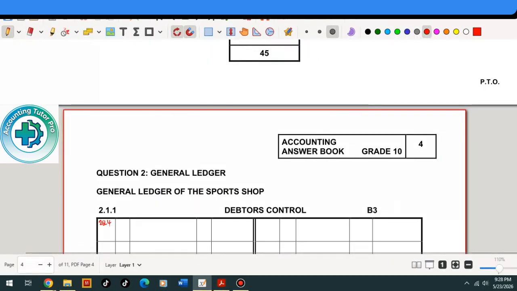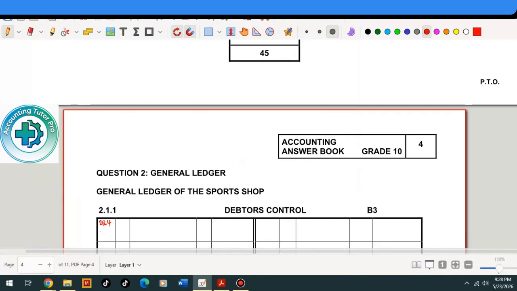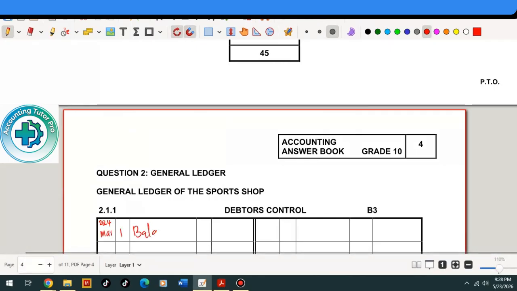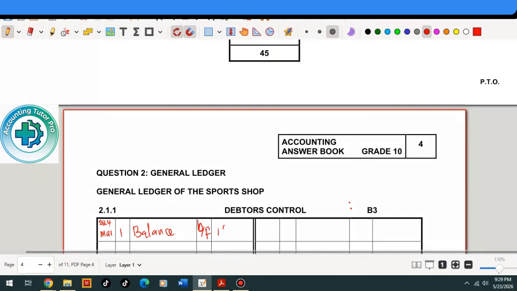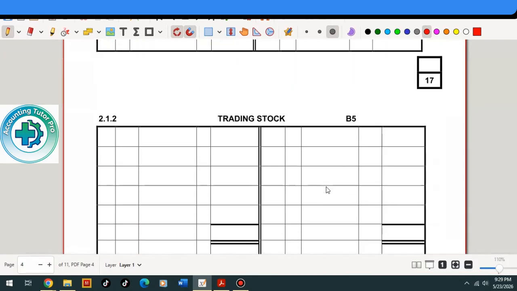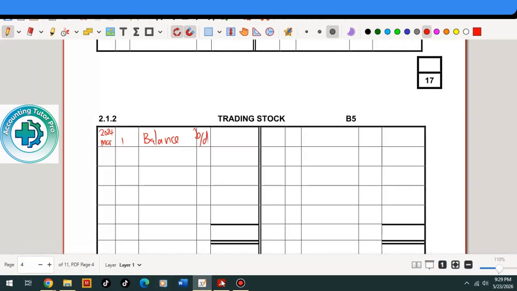March 1, March, right. So next, 106, then 146, then the next comes. So we start at March 1.